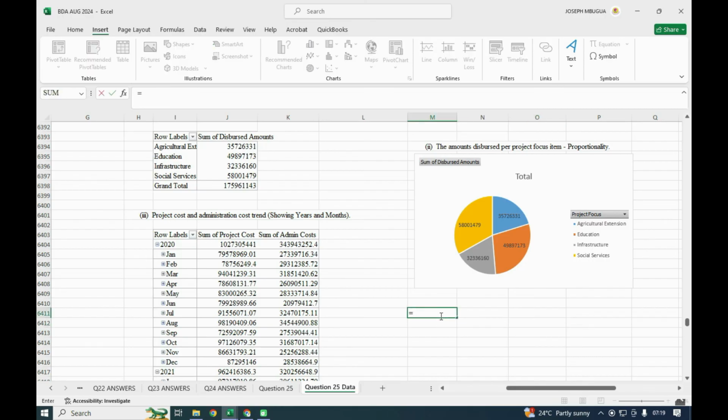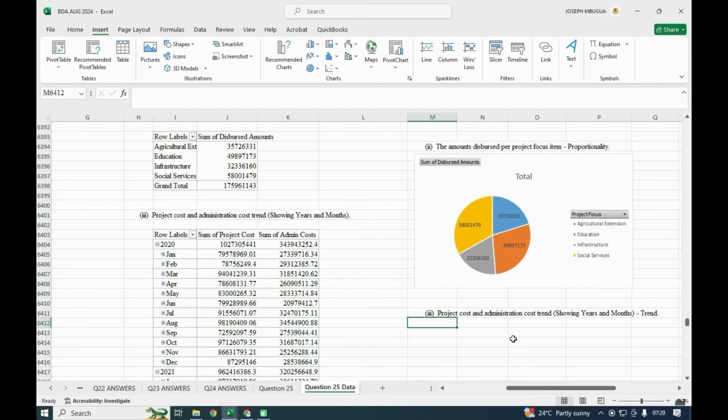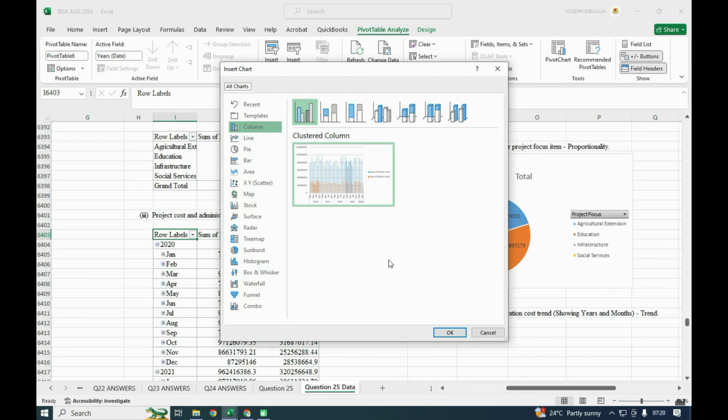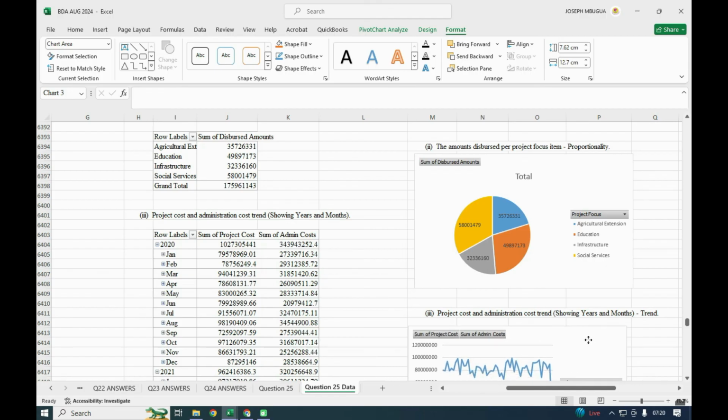And number 3, the third one under question number 25, project cost and administrative cost trend showing years and months. So here they needed the trend for this one. Just go to pivot chart, and here we need to use not even a column. If we are dealing with the trend, we use the line. The line is one that shows the trend. So the trend will be shown using the line.